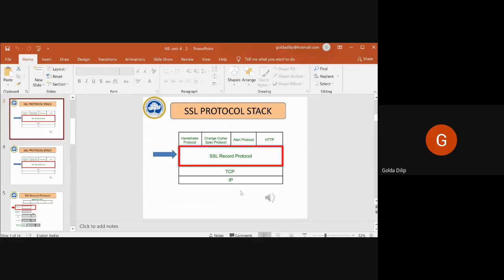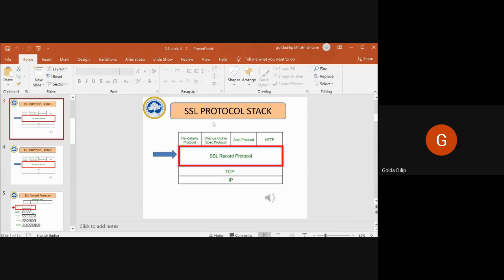So next we need to discuss this handshaking, which will be taken up as a separate topic itself. I'll just tell in brief here what the handshaking is all about, because the most complex part of SSL is actually the handshake protocol.